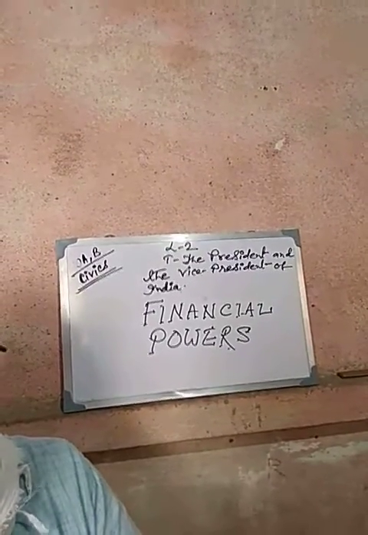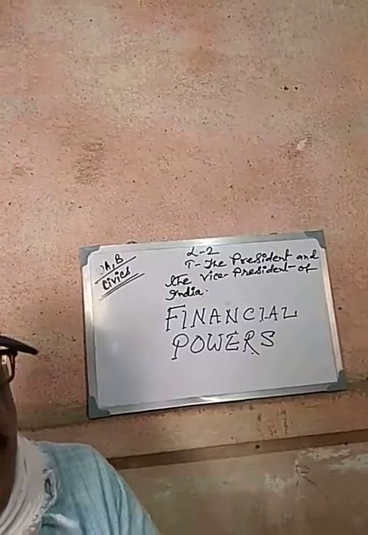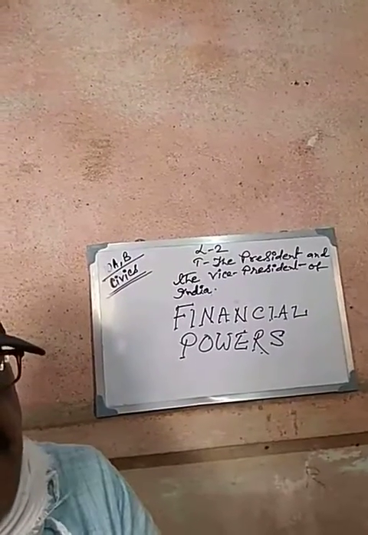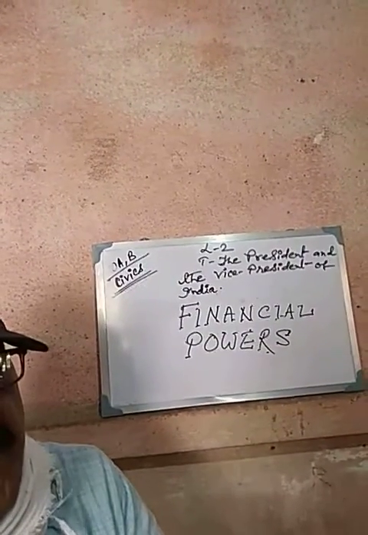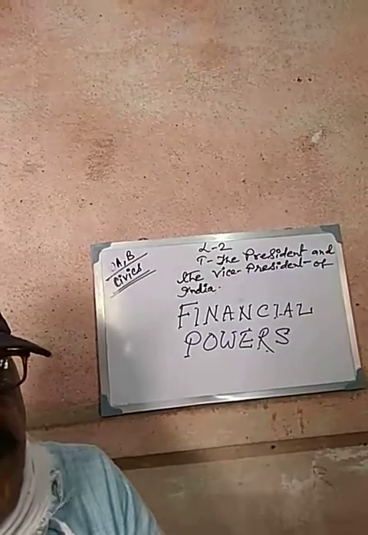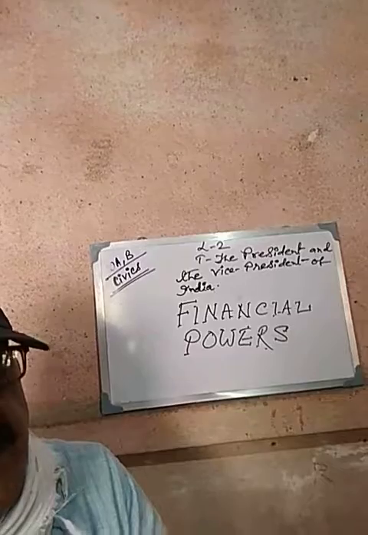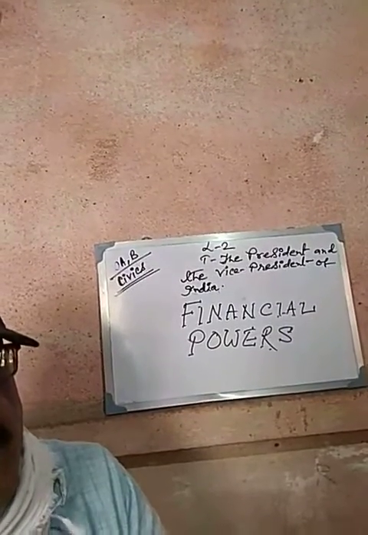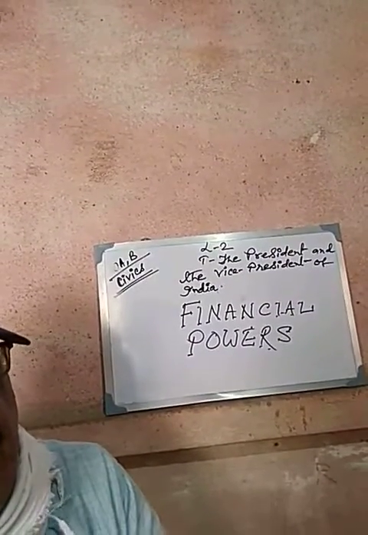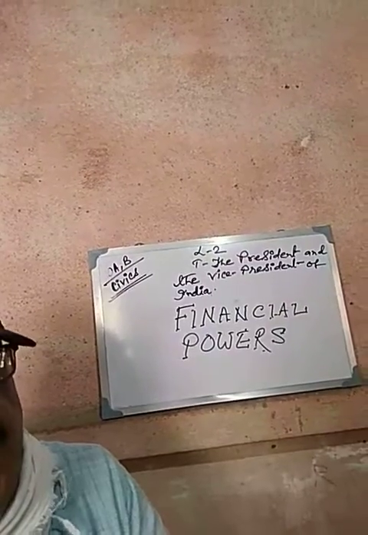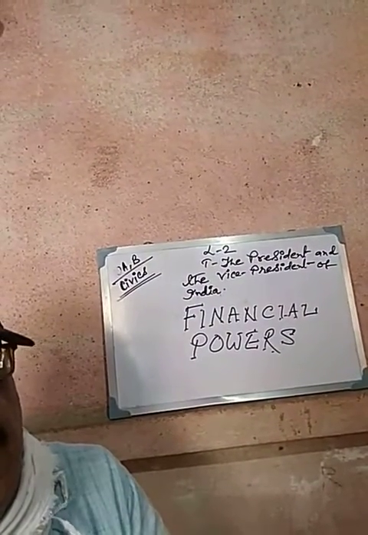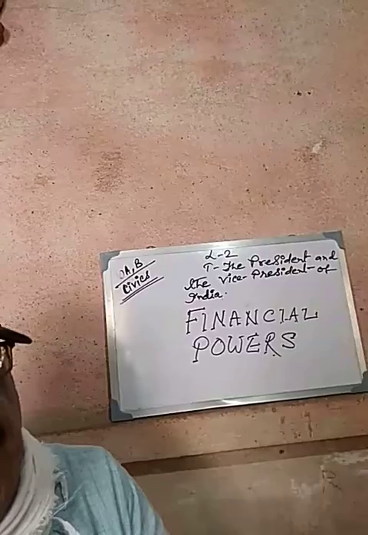before producing the financial budget of a financial year before the Speaker of the Lok Sabha, the Finance Minister is supposed to produce one financial statement in front of the Speaker in the beginning of every financial year.